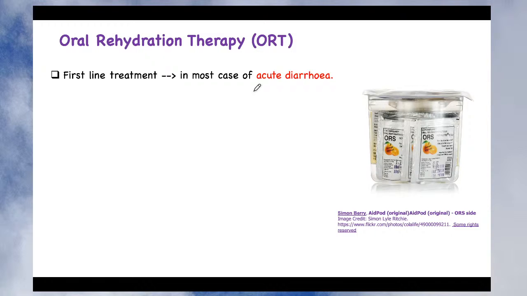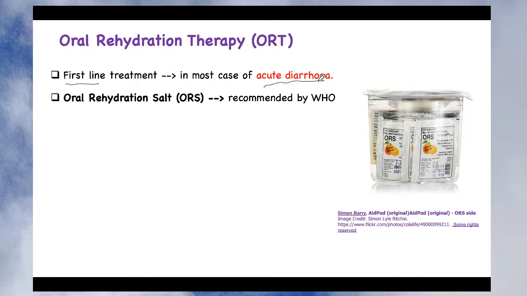Most of the deaths which occur due to diarrhea are due to dehydration and loss of electrolytes. So maintenance of these electrolytes must be the first goal whenever patients suffer from a very severe or acute case of diarrhea.